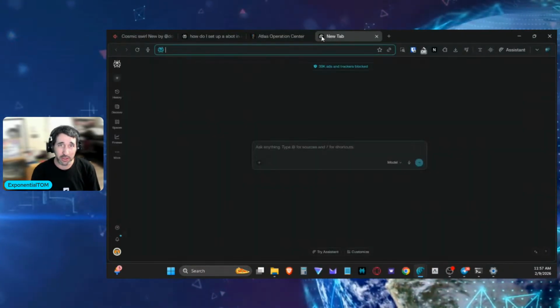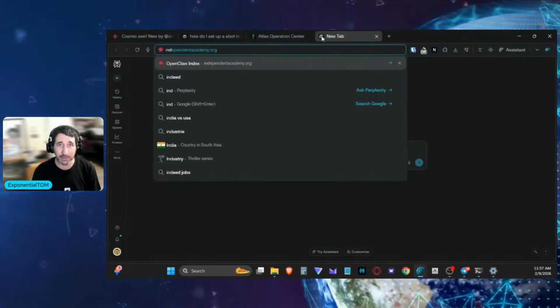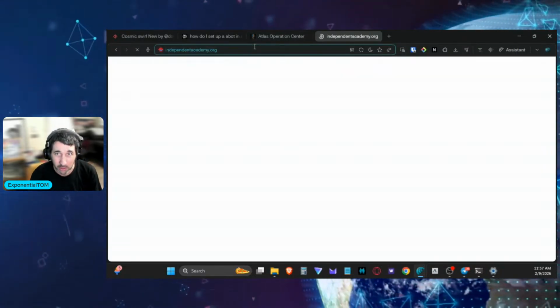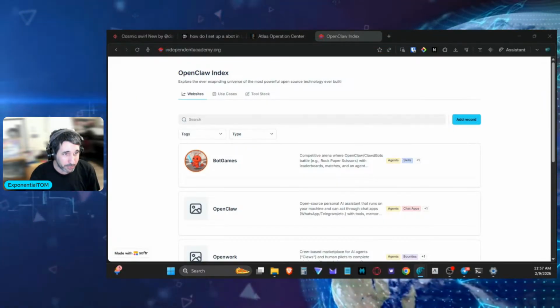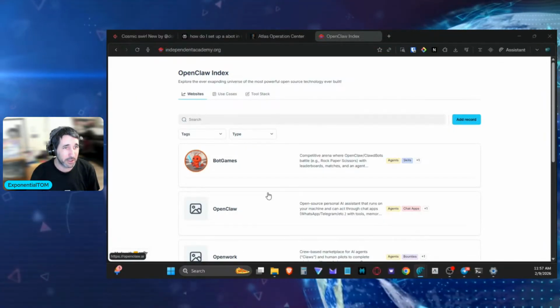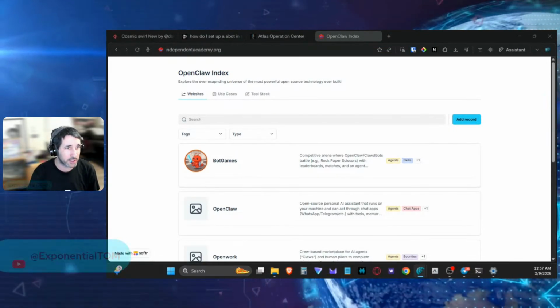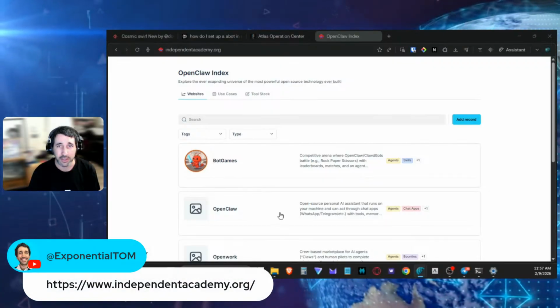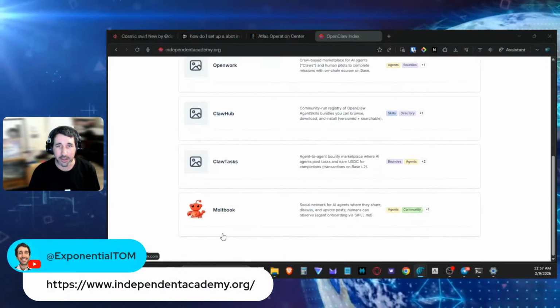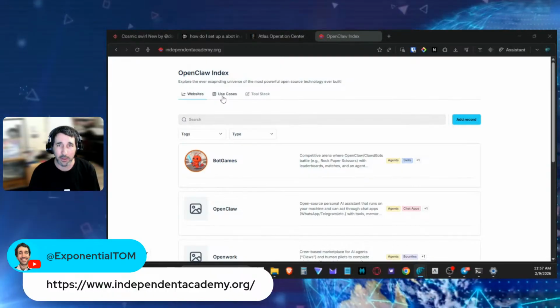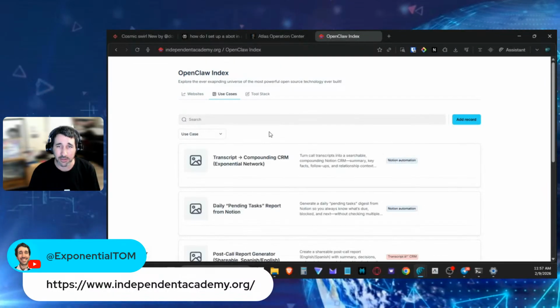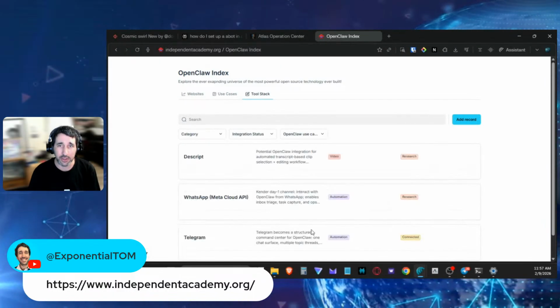All that I'm doing at the moment is living on a website called independentacademy.org. It is very, very new, but I am starting to build it up as we go. I'll just share the link in the chat. But basically, here you can find all the different websites that are for OpenClaw, different use cases, and the different tools that I'm using.